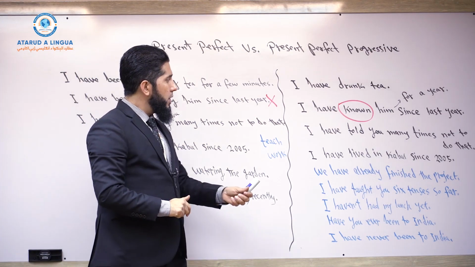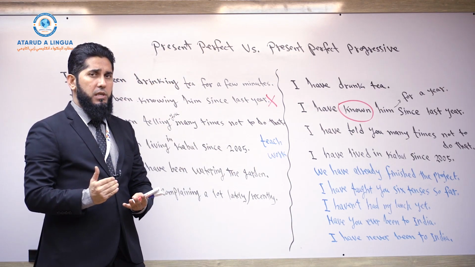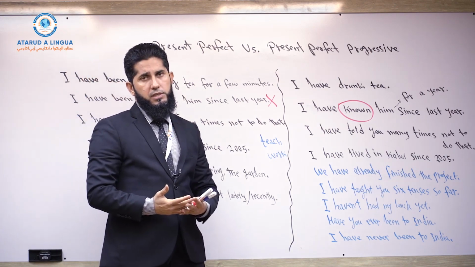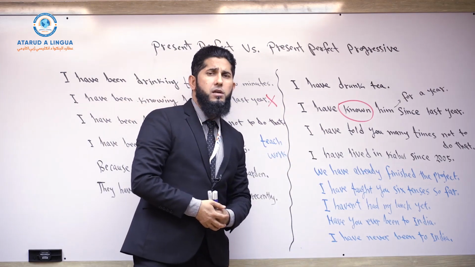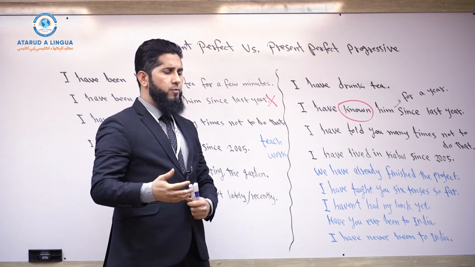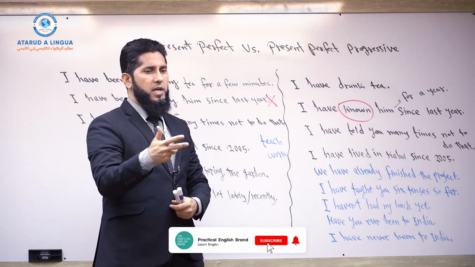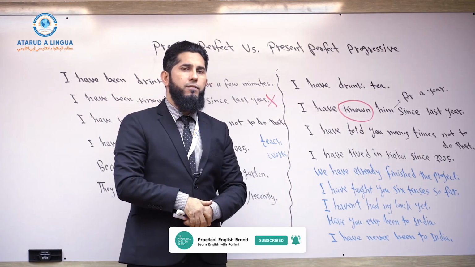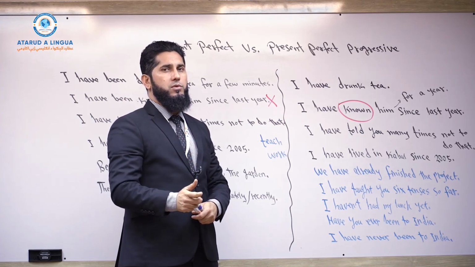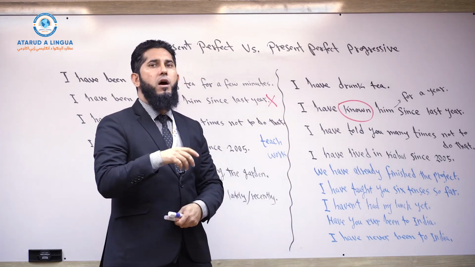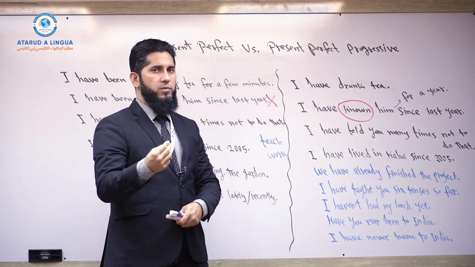Next, if we want to talk about a repeated action, commonly we use present perfect tense and not present perfect continuous tense. For example, I've told you many times not to do that. I've been to India several times, many times, a few times. I have watched that movie several times, a few times, many times. I have taught this lesson a few times, twice, 3 times, 4 times.